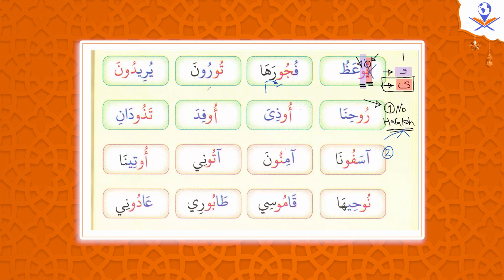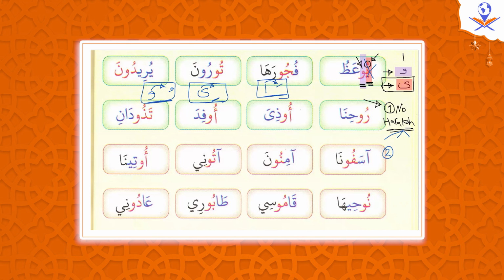Yes. And ya has to be preceded by which haraka? Kasra. And waw has to be preceded by which haraka? Dhamma. Perfect. So for waw, the previous letter has to be with a dhamma. And for ya, the previous letter has to be with a kasra. And for alif, the previous letter has to be with a fatha.